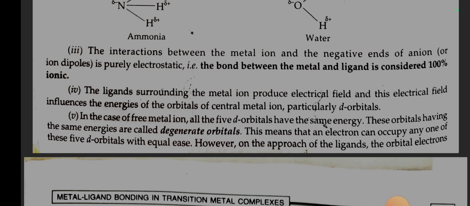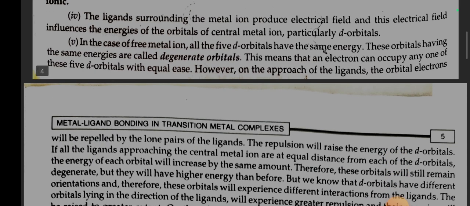Number 4, the ligands surrounding the metal ion produce an electric field, and this electric field influences the energies of the orbitals of the central metal ion, particularly d orbitals. Number 5, in the case of a free metal ion, all the 5 d orbitals have the same energy. These orbitals having the same energies are called degenerate orbitals. This means that an electron can occupy any one of these 5 d orbitals with equal ease.